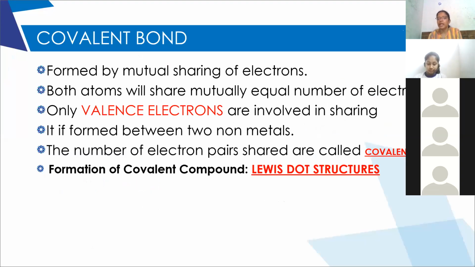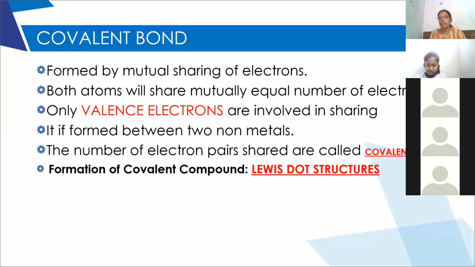And the second type of bonding is covalent bond. This type of bond is generally observed between two non-metallic atoms. Okay, not in metals but non-metals. When both the atoms tend to gain electrons in order to complete their stable octet configuration, the atoms will share their valence electrons.